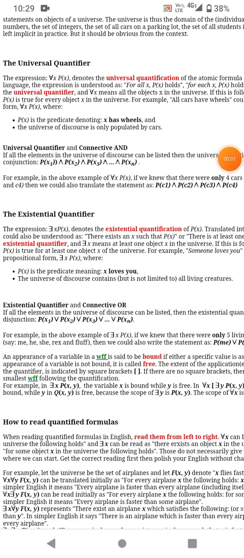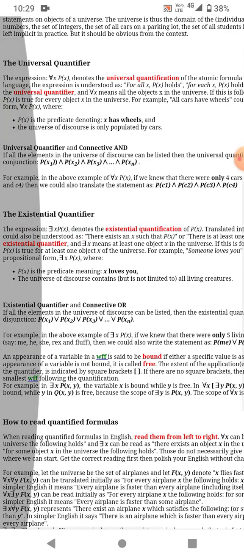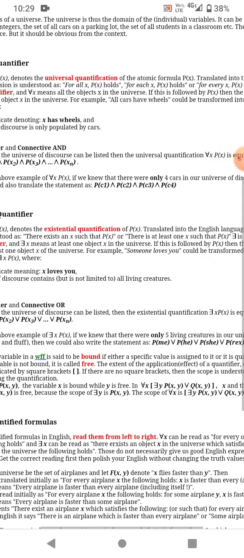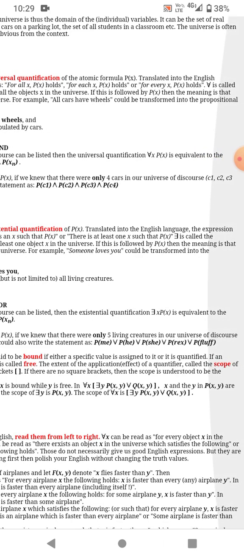There is a differentiation between the universal quantifier and the existential quantifier. The expression "for all x, P(x)" denotes universal quantification of the atomic formula P(x). Translated into English, the expression is understood as "for all x, P(x) holds," "for each x, P(x) holds," or "for every x, P(x) holds."